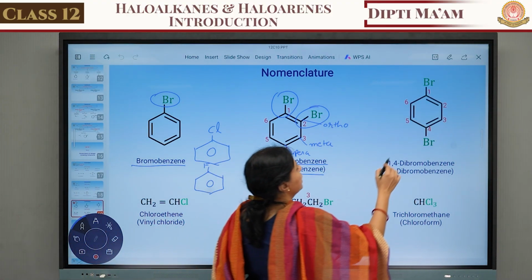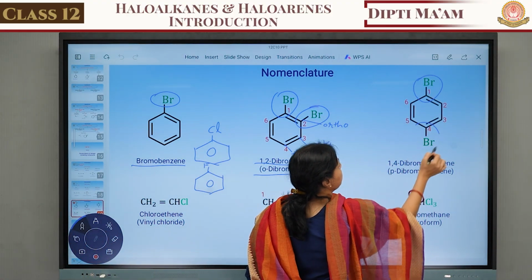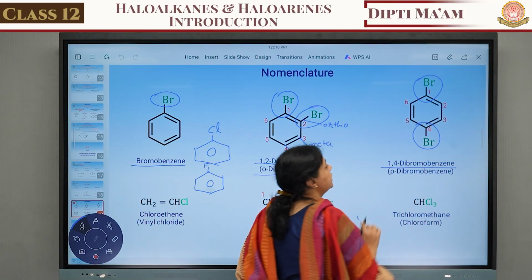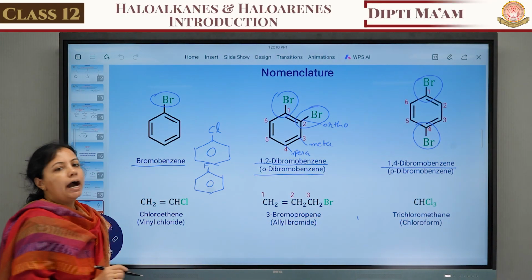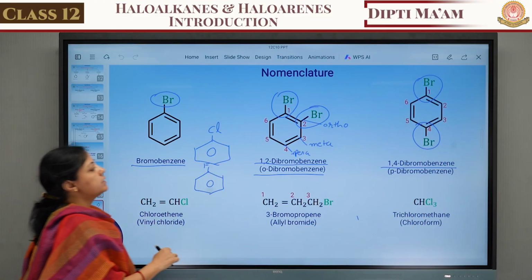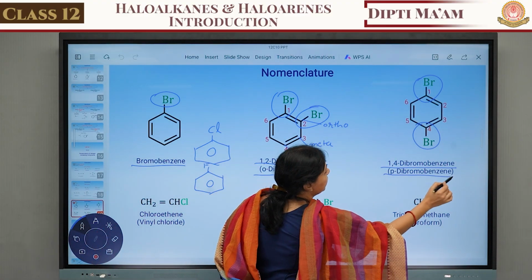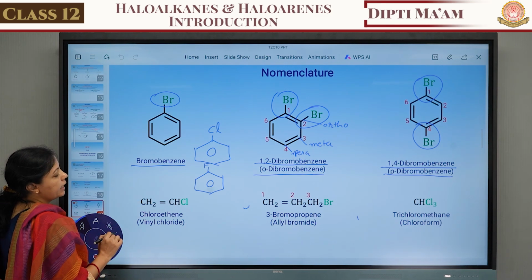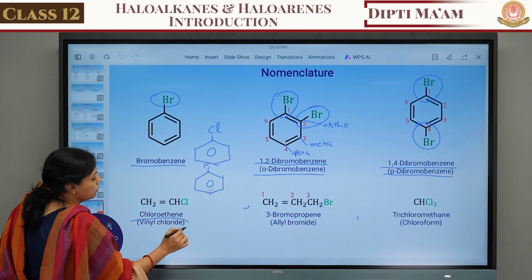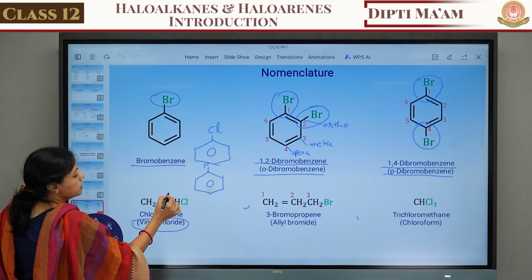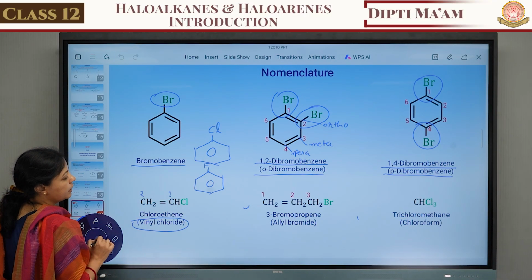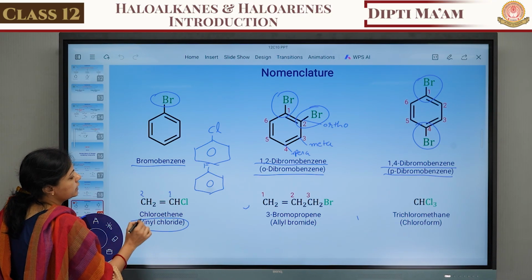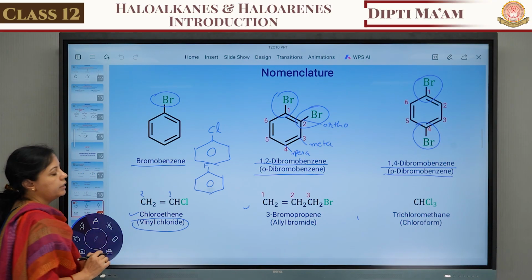Now same thing here, at the first and fourth carbons a bromine group is attached. It is known as 1,4-dibromobenzene. Otherwise, another name is para-dibromobenzene. Suppose a double bond is attached, it is part of vinyl chloride. So this is the first carbon, second carbon, and a chlorine group is attached. It is also known as chloroethene.